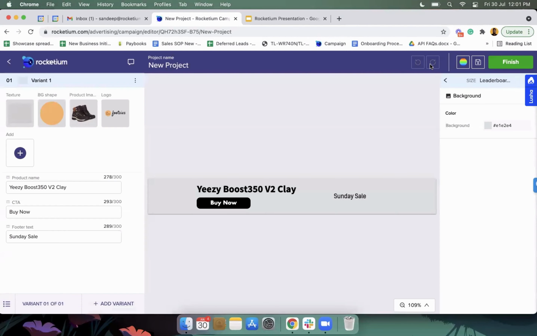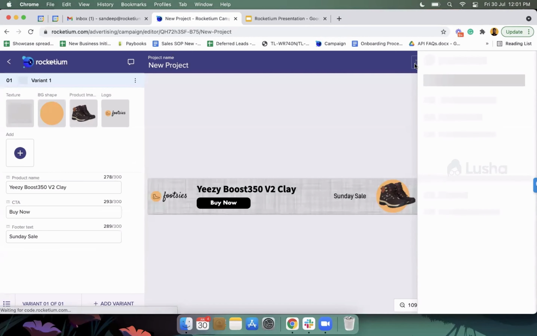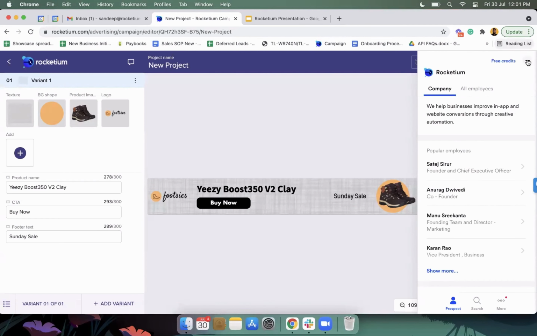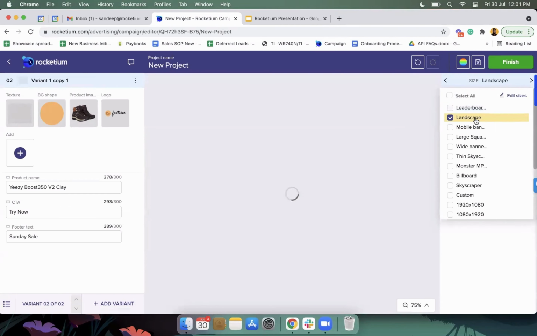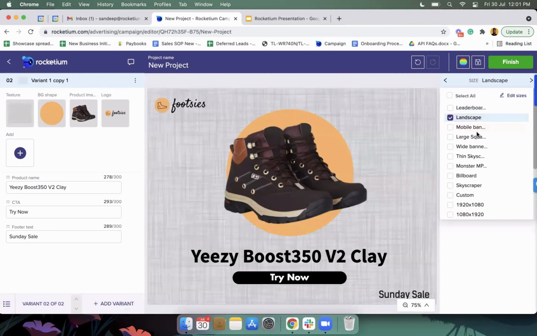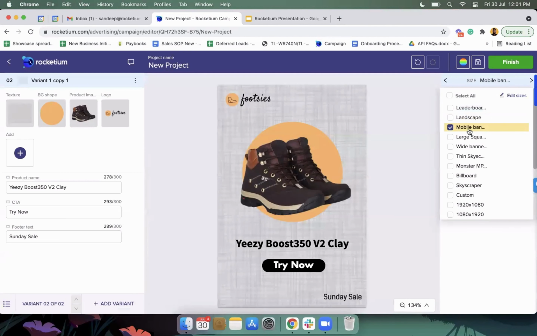So yeah. Now, okay, 1 second. So now let's say I want to create a variation, right? I can clone this one. Instead of buy now, I will say, let's say try now, right? It is reflected not just in one size, but also in all other sizes, right? So you just made one change here, and you have all those sizes created on the fly, and you don't have to really make any changes again.